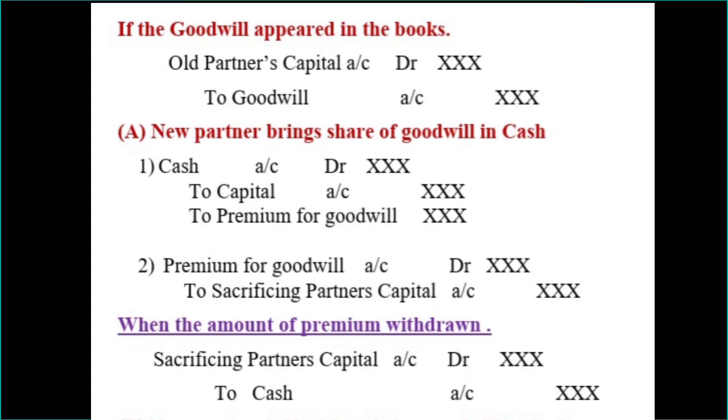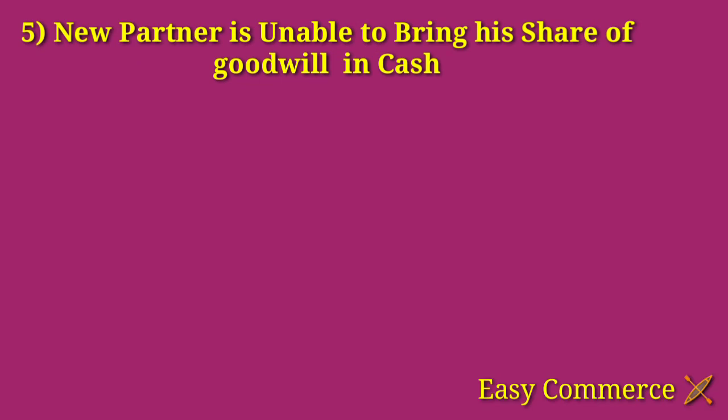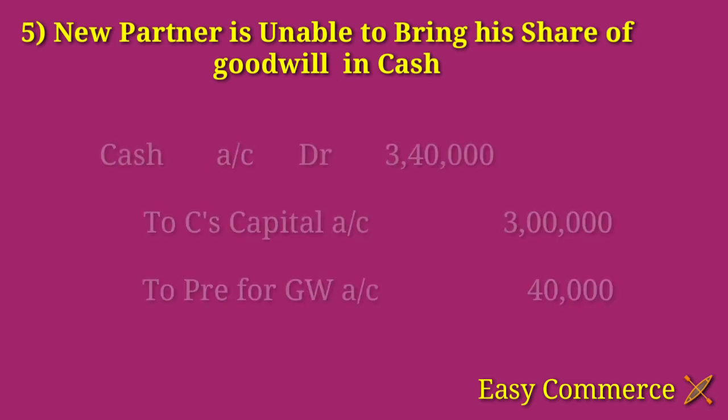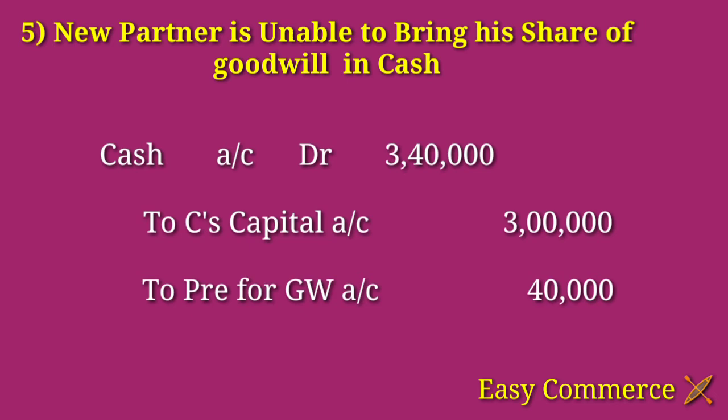In some cases, the new partner is unable to bring his share of goodwill. In the previous example, the new partner brought rupees 40,000 as his premium for goodwill and rupees 3 lakh as his capital. In that case, we wrote the journal entry: cash account debtor 3,40,000 to C's capital 3 lakh, to premium for goodwill 40,000. Right.